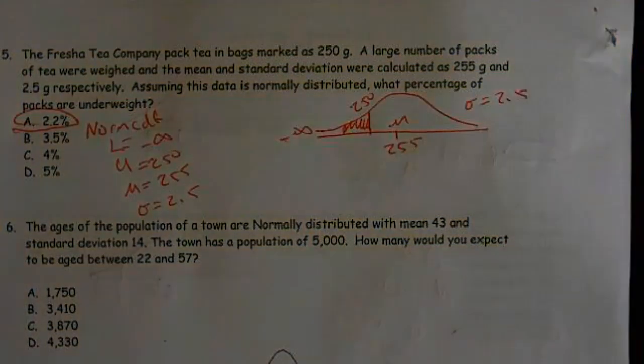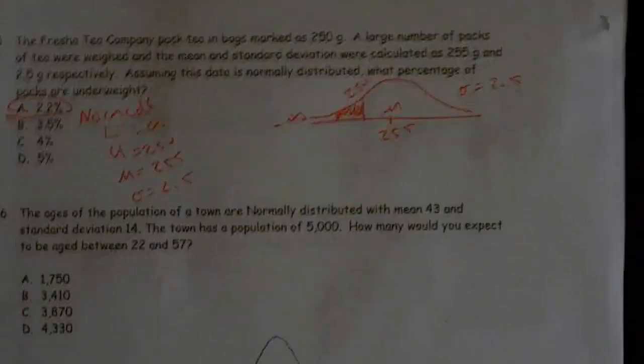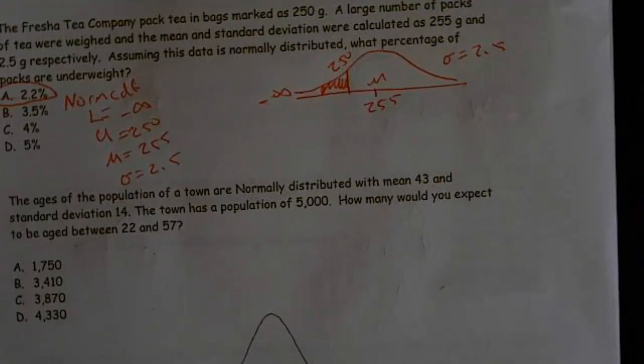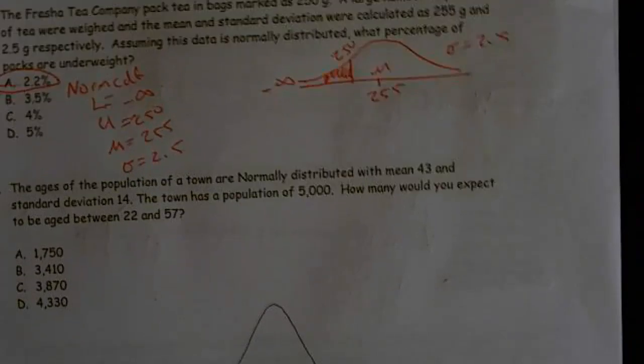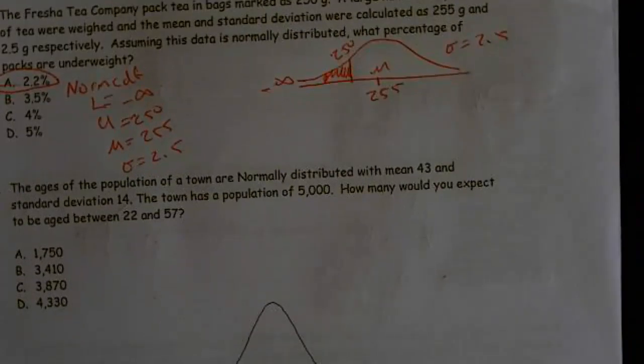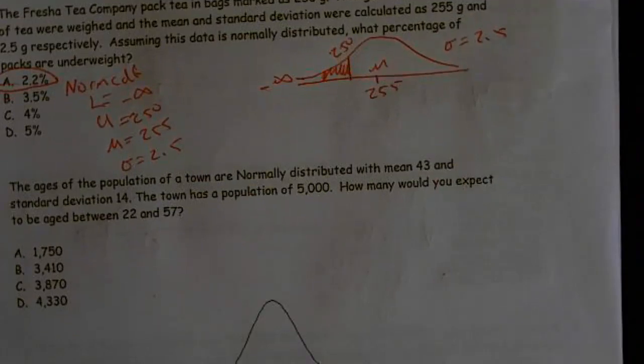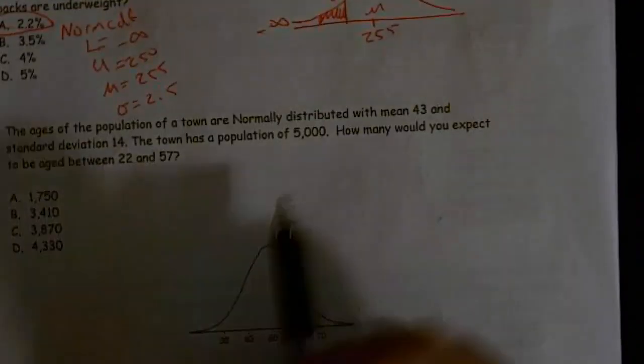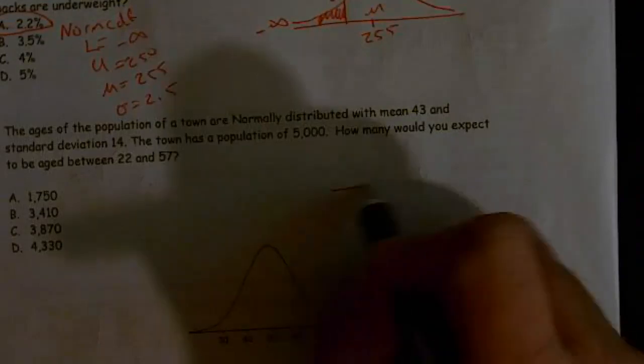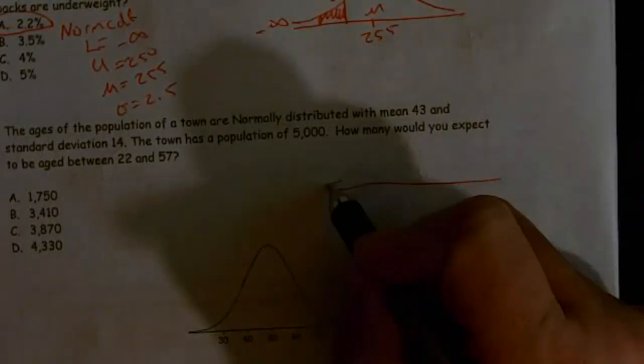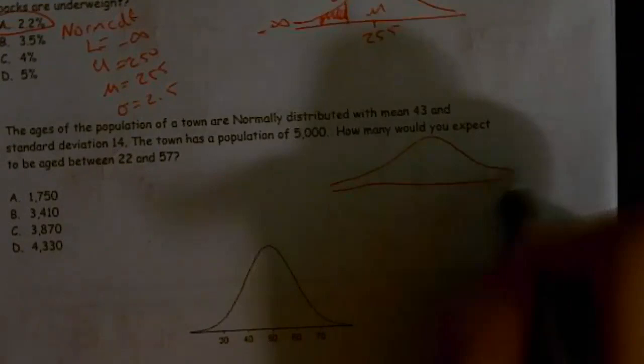The ages of the population of a town are normally distributed with a mean of 43 and a standard deviation. The town has a population. How many would you expect to be between 22 and 57? Well, this is a little bit tricky. So first off, let's make our graph.